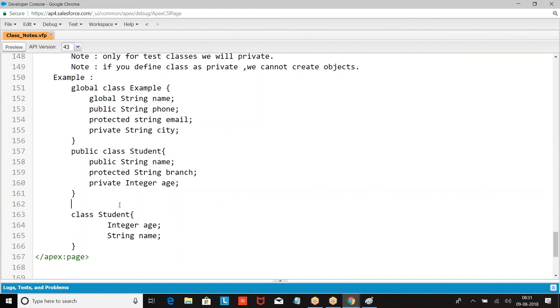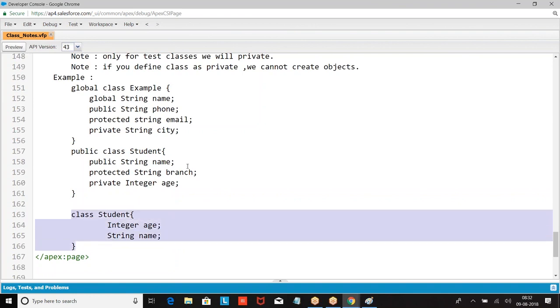If you don't create an object, we cannot use a class. Class cannot be used without an object. So if you define anything other than global or public, we will not be able to create an object. Private classes are used only for test classes.